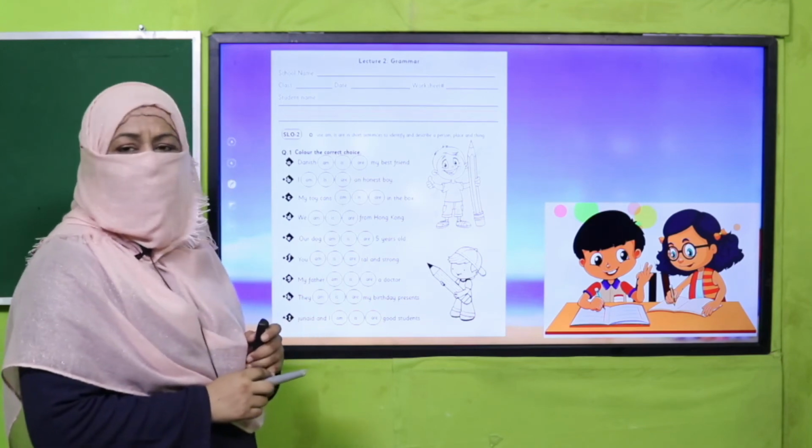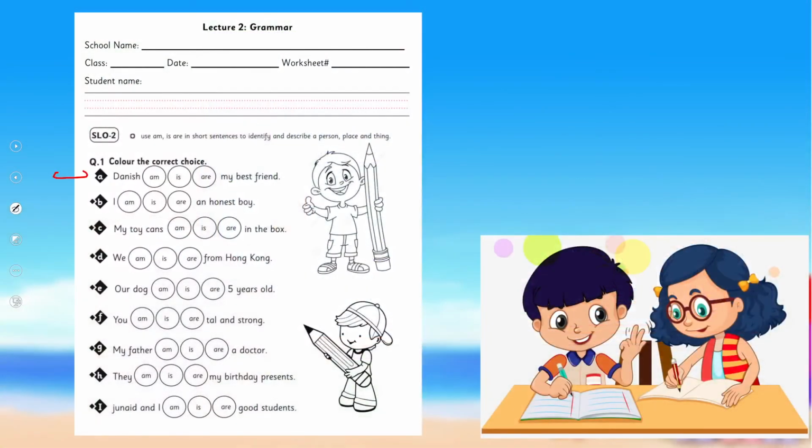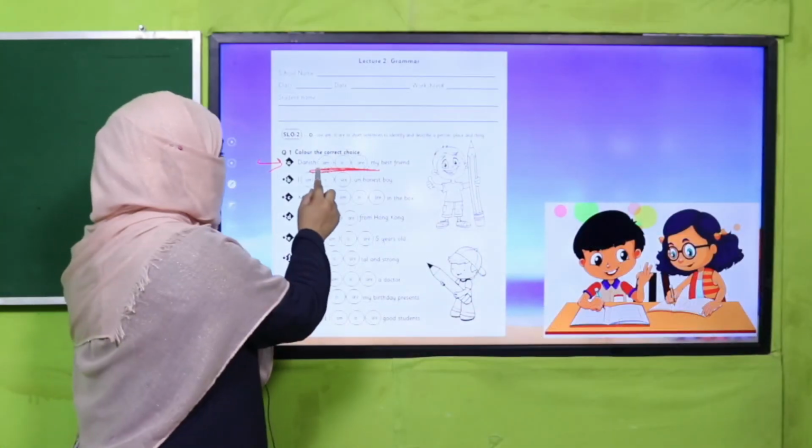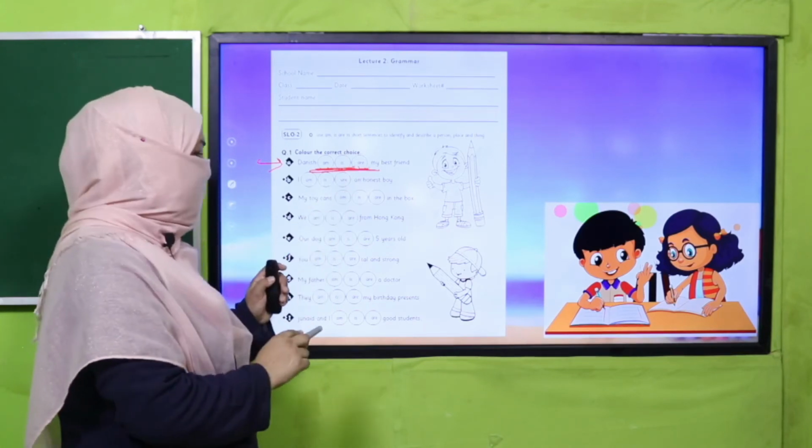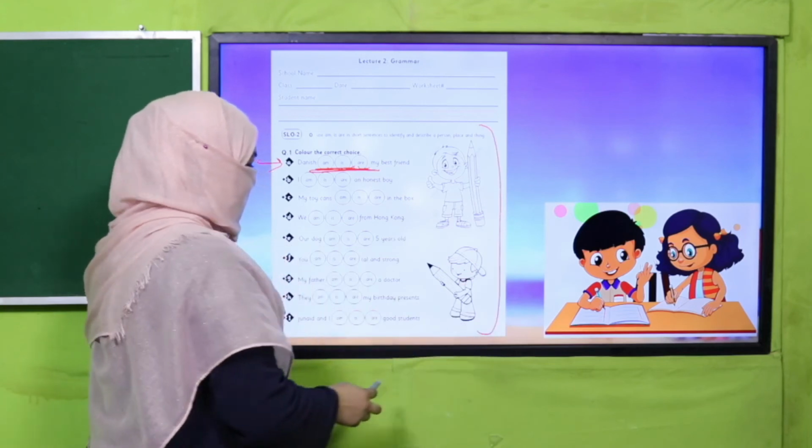And my dear children, what you are going to do, because you will read this sentence and you will select the correct option is, are, or am. Now you know where we have to use am, is, or are. So you will select the correct option and you will complete the sentence and you will color this worksheet as well.